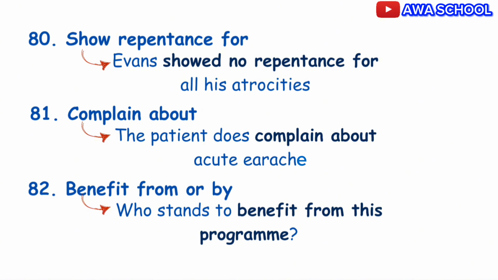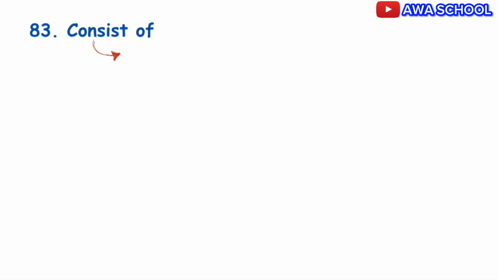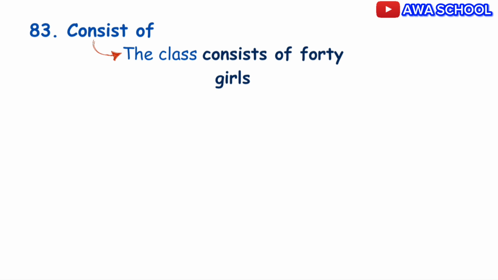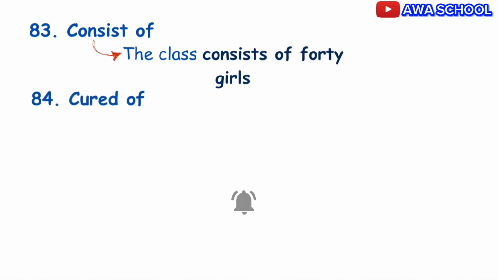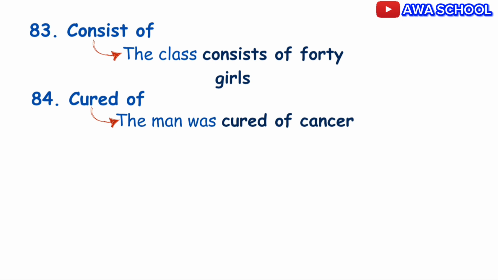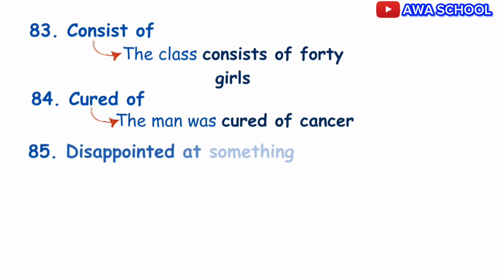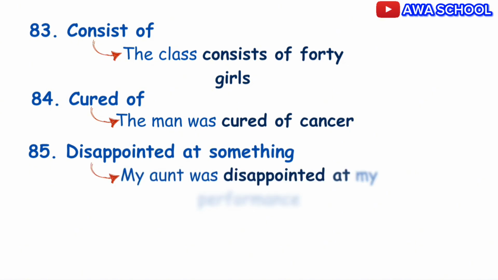Use consist of to mean contain. For example, the class consists of 40 girls. Exactly. You are cured of something. For example, the man was cured of cancer. Also note that you are disappointed at something. For example, my aunt was disappointed at my performance.